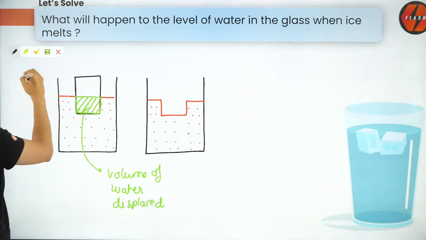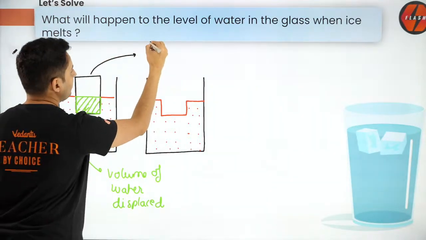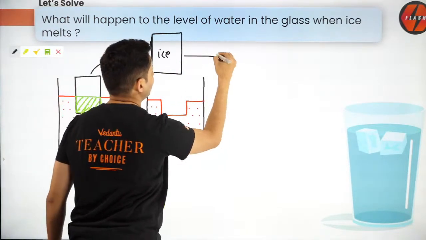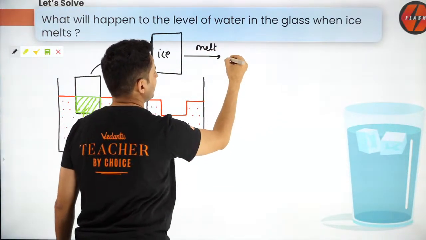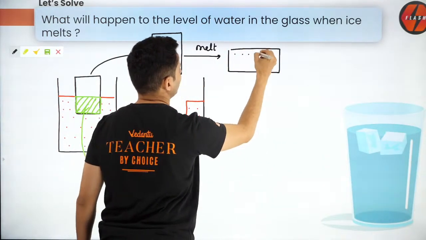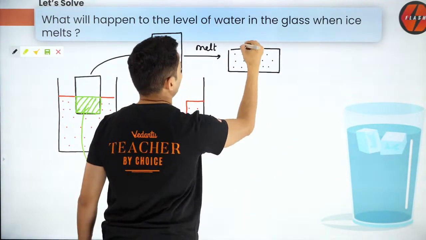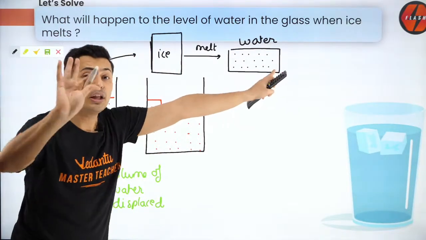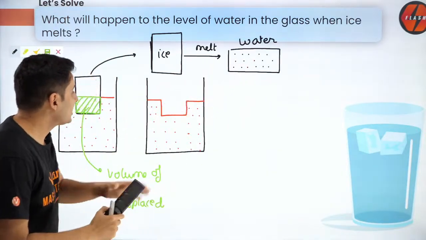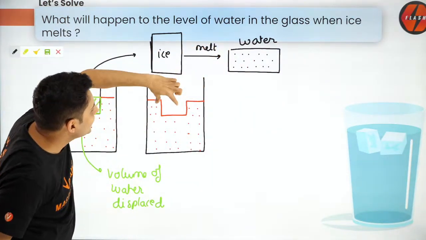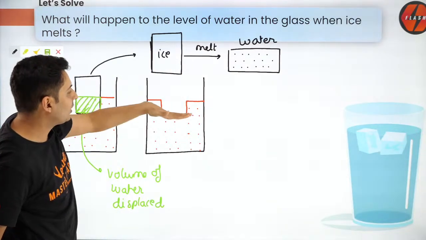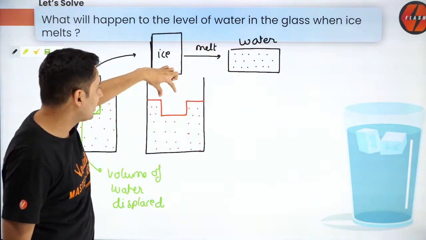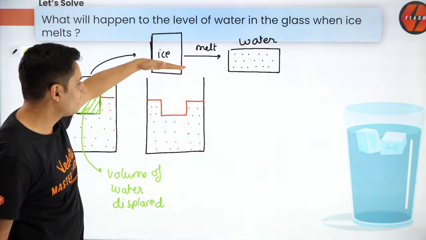Now think guys, this ice which was there, if I allow it to melt, it will become water or a liquid form. It will definitely convert itself into water. Now all that you need to do is just check if this much water exactly fits into this, or is it more than that, or is it less than that. Did you understand the trick guys? What we have to do? We have to check whether this much water exactly fits into this, or is it more or is it less.